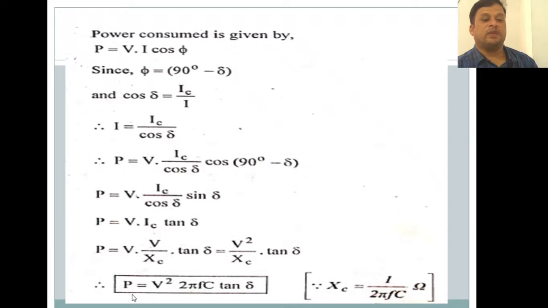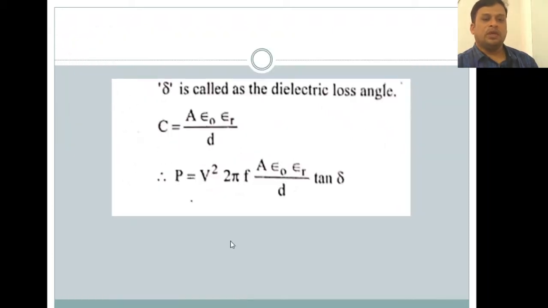So the power is dependent on the voltage, the frequency, the capacitance, and tan delta. Here delta is also called the dielectric loss angle, and C is equal to A into epsilon naught epsilon r by d, as you know what epsilon naught, epsilon r and d are. Now P is equal to V square into 2 pi f into A epsilon naught epsilon r by d into tan delta.